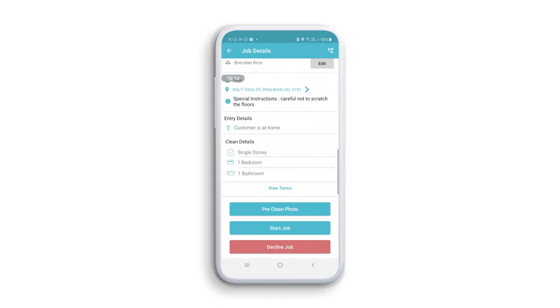Once you've added team members, you're ready to attend the job. Please note, you will not be able to commence a job unless you're physically at the property. You'll also not be able to start the job unless you're within 30 minutes of the start time.